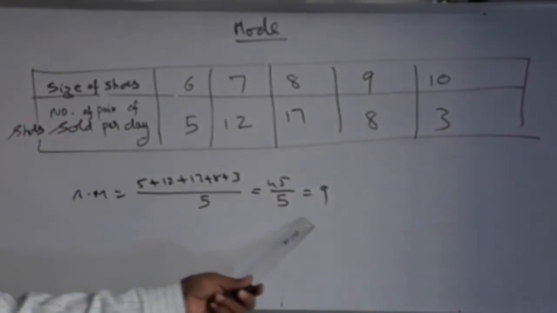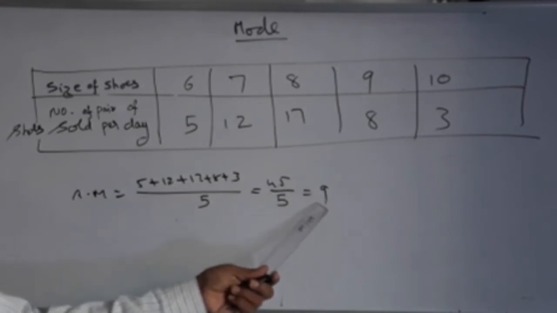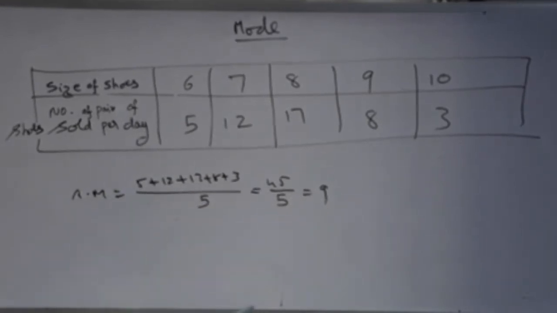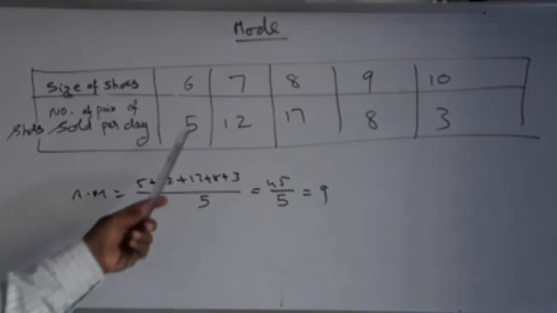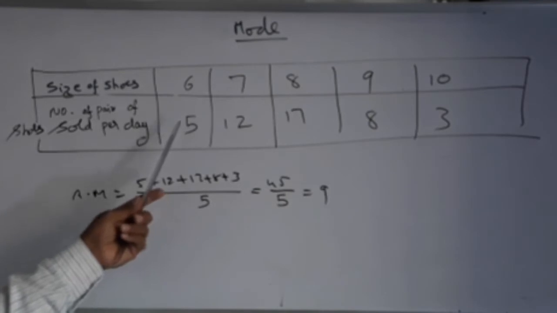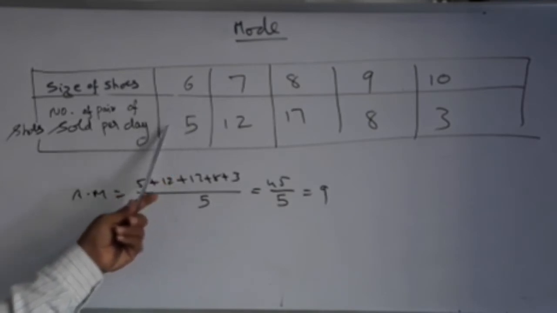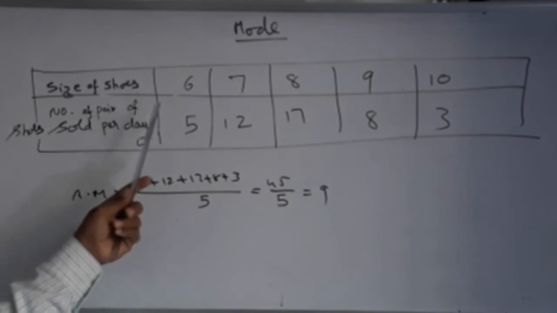If the arithmetic mean is 9, that is, if he stocks 9 pairs of shoes of each size, what is the problem? Let us see what difficulty the shopkeeper will have. Suppose he keeps 9 pairs of shoes, then he will not be able to sell all. Only 5 pairs he will be selling. So there are some pairs of shoes which are left unsold. It is a loss.